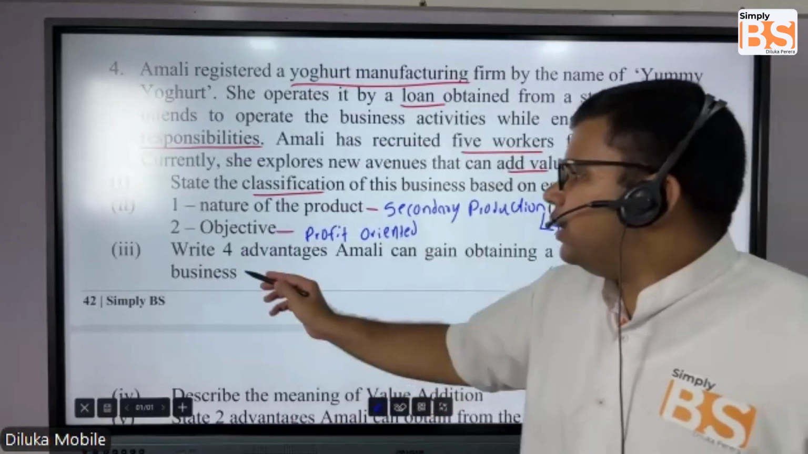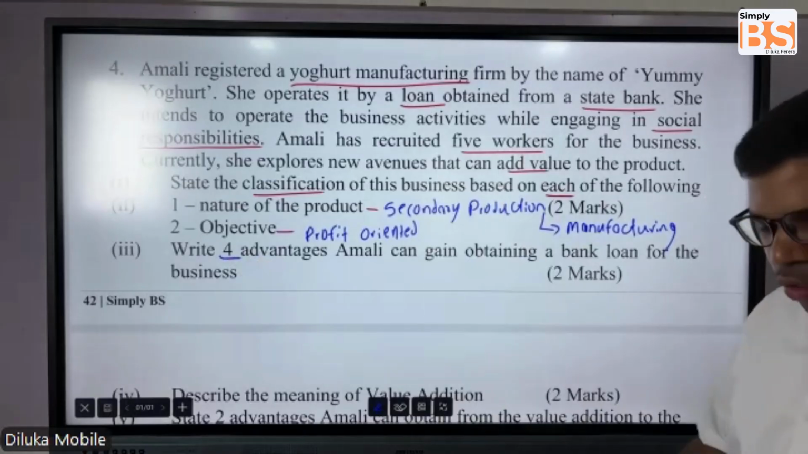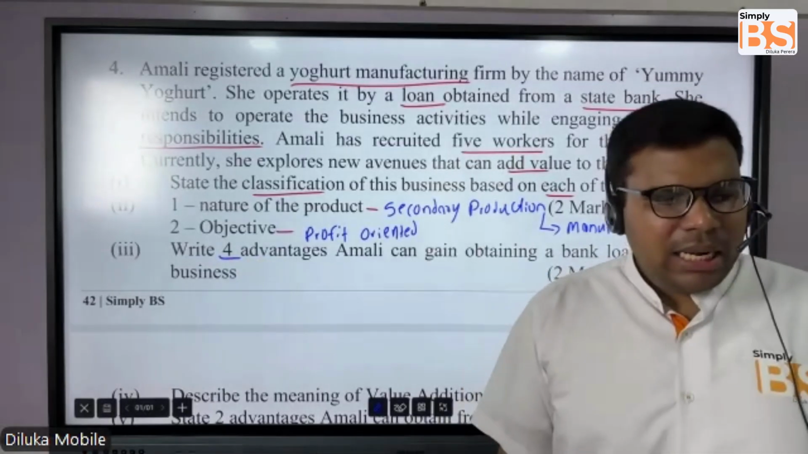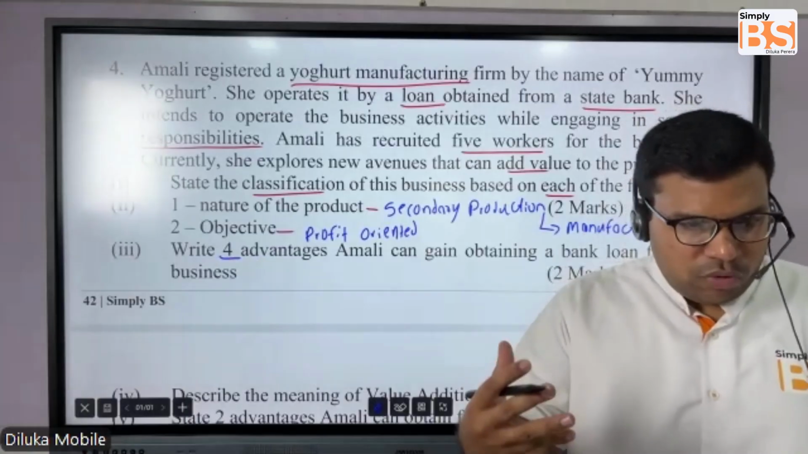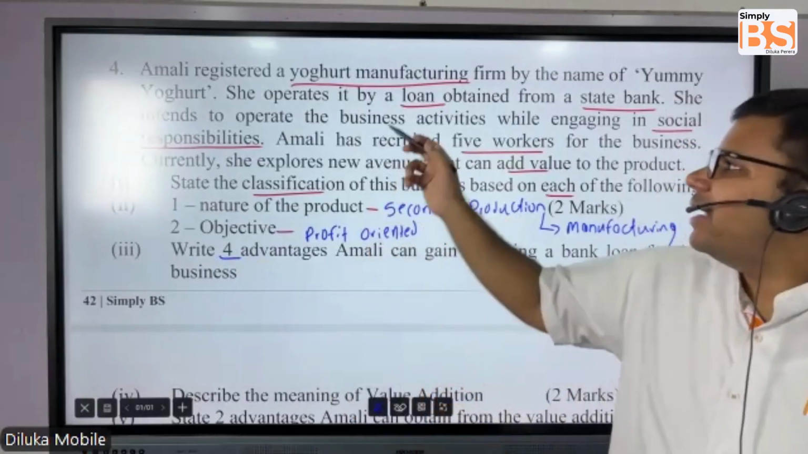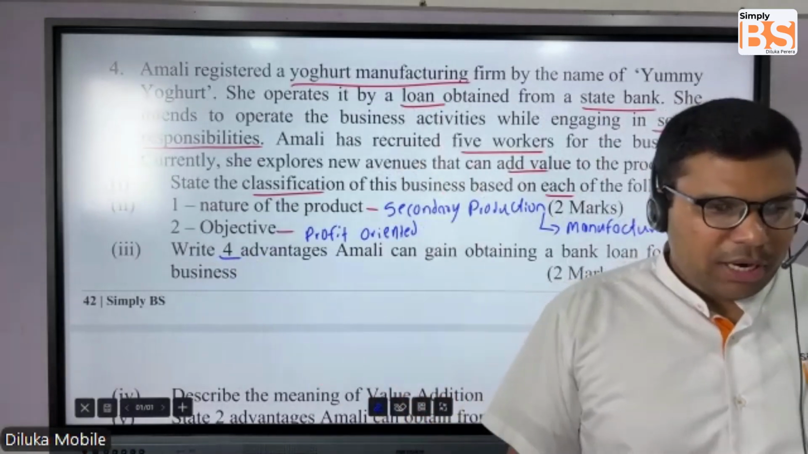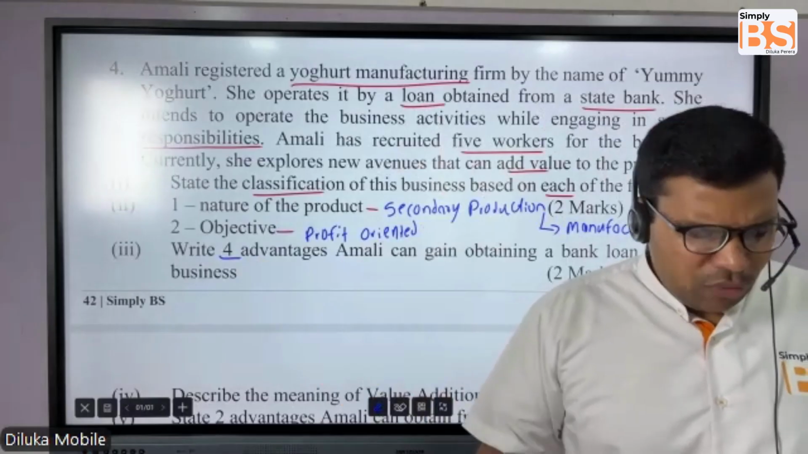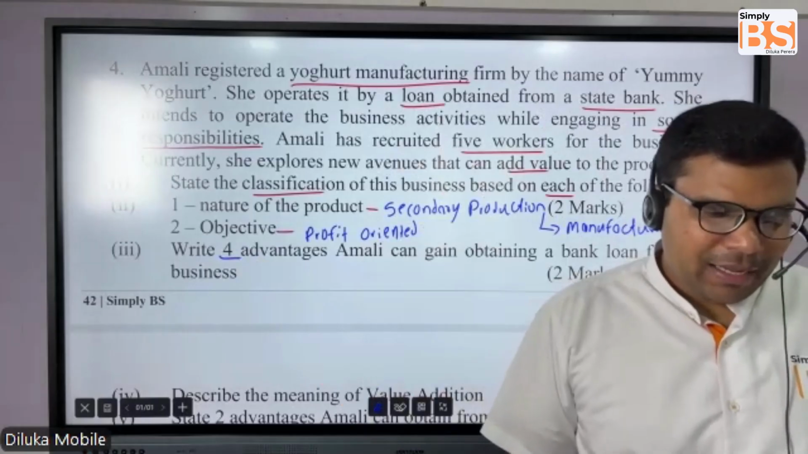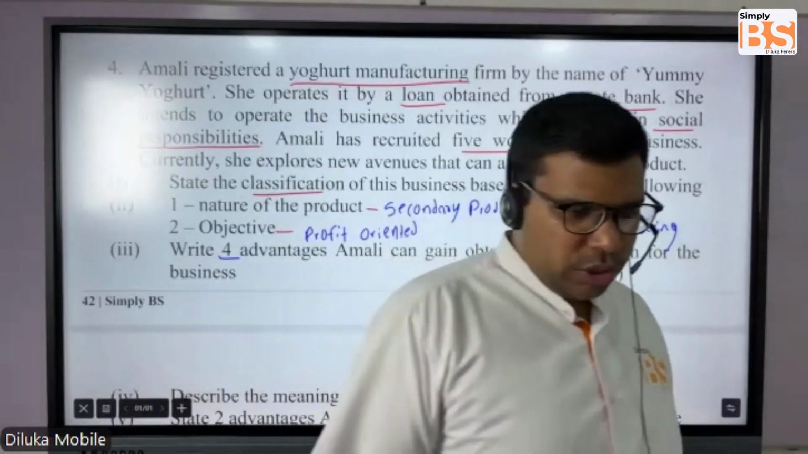Write for advantages Amali can gain by obtaining a bank loan for the business. Right. What are the advantages that Amali can obtain? Now, she has obtained a loan from a state bank. Here we have underlined it also, right? For her to do her day-to-day operations, she has obtained a loan. Now they're asking what are the advantages that Amali could get through this loan, or for any business. This is a very simple question and a very practical question, students.